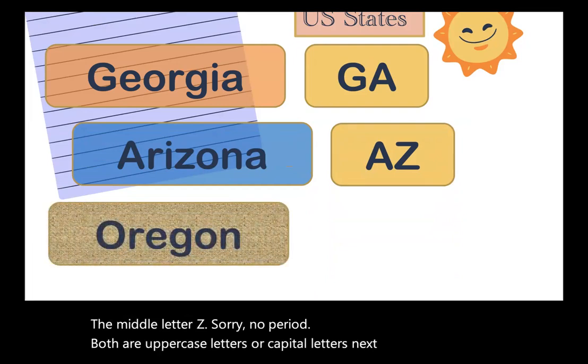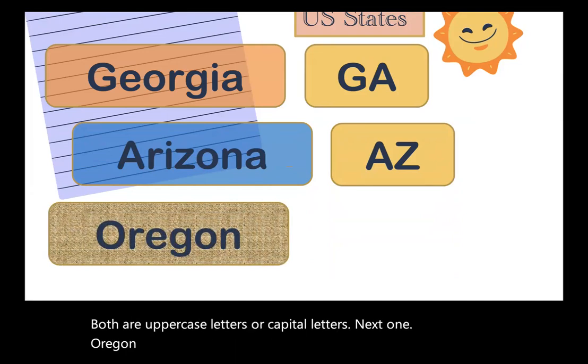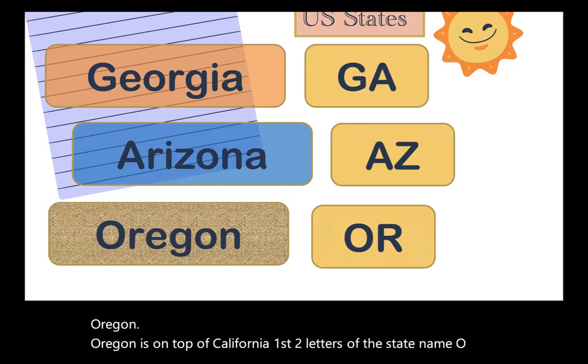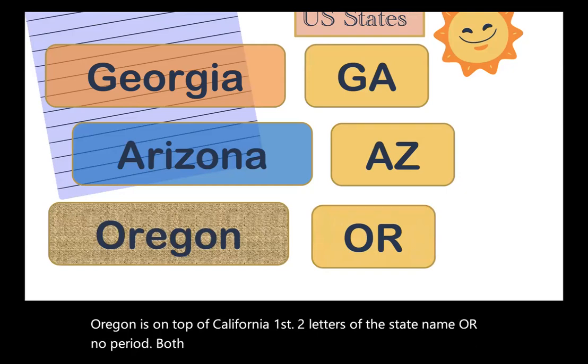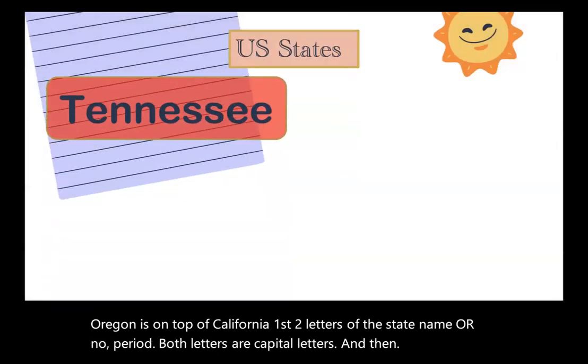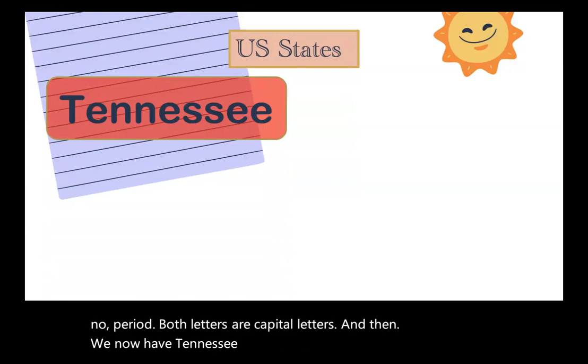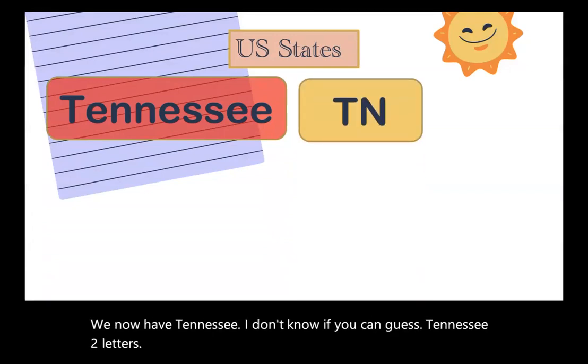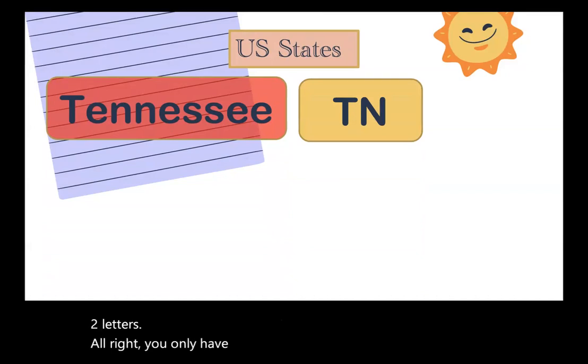Next one, Oregon. Oregon is on top of California. First two letters of the state name, OR, no period, both letters are capital letters. And then we now have Tennessee. I don't know if you can guess. Tennessee, two letters. You only have T and N. You cannot say TS because S is already beyond.